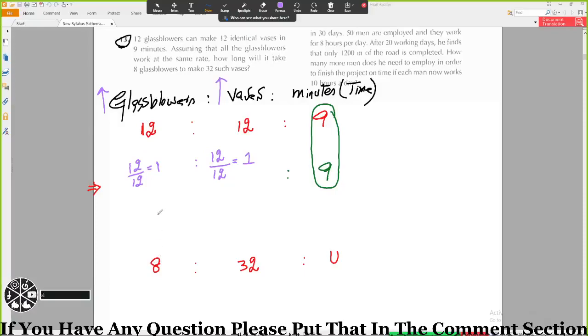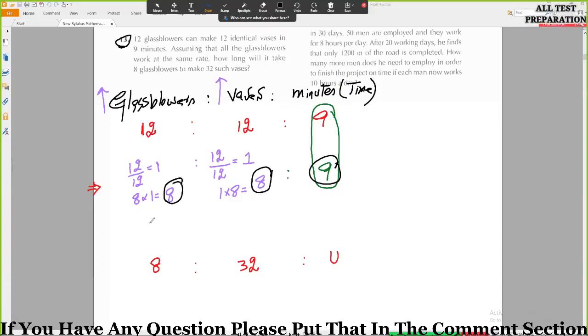Here I have 8, so I will multiply this one by 8, so I will get 8. Same you will also do over here: 1 times 8 will be equal to 8. So now you have 8, 9 and this 8.